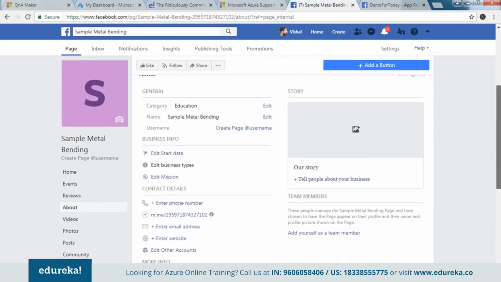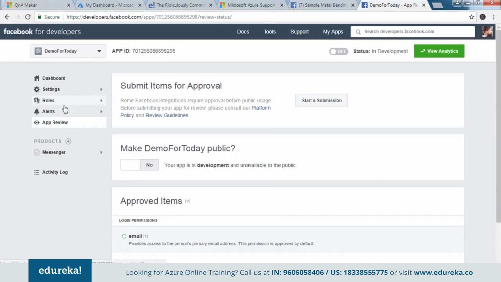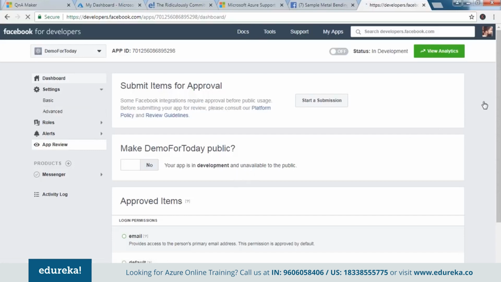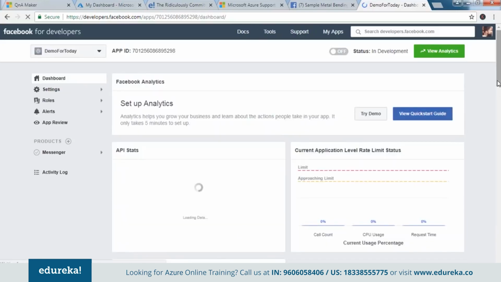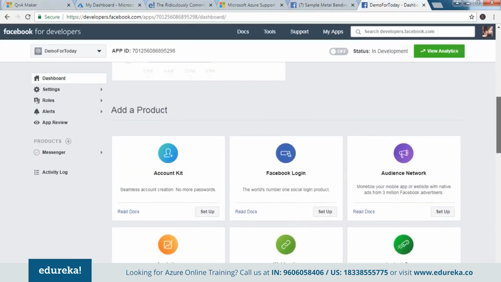Okay, so when you come here, first thing you do is again go back to settings, sorry, dashboard. Yeah, here.